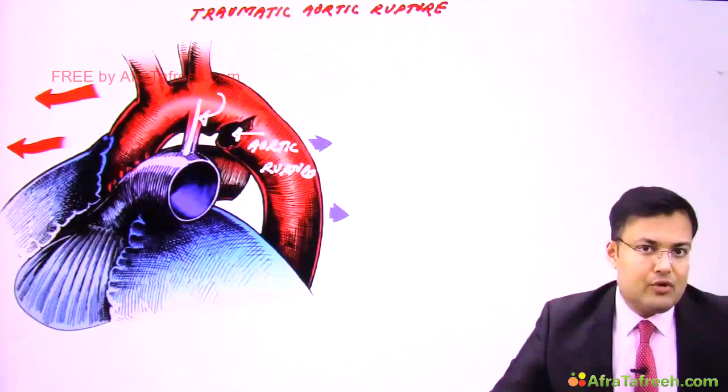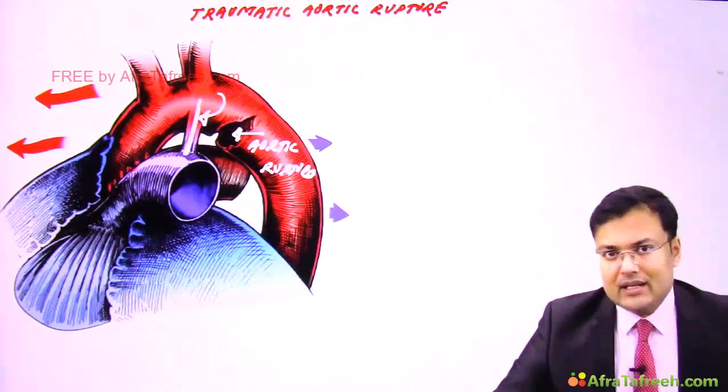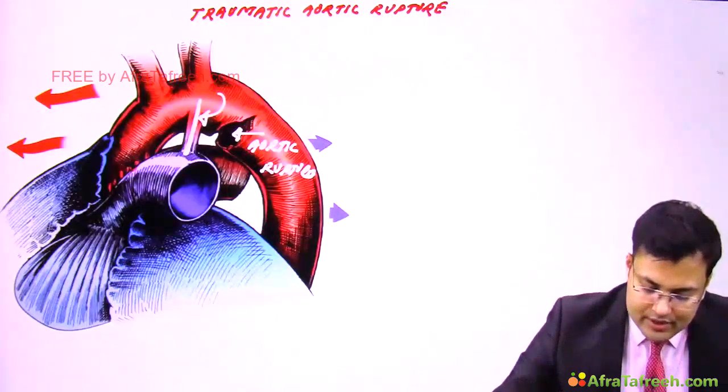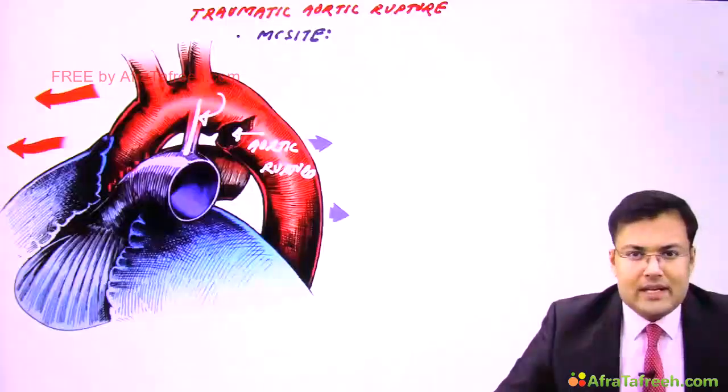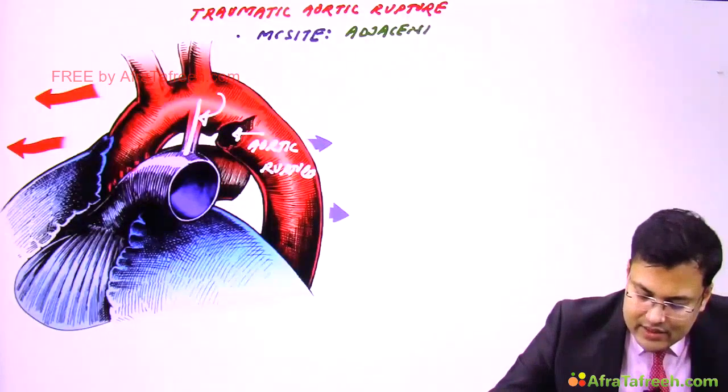So first important point, what is the most common site of traumatic aortic rupture? It's adjacent to ligamentum arteriosum.